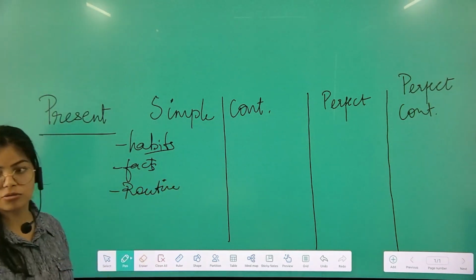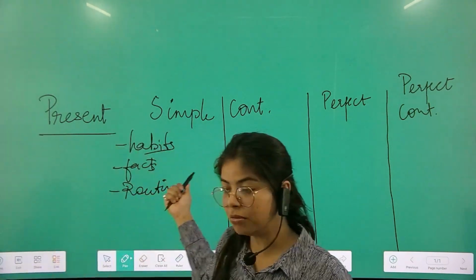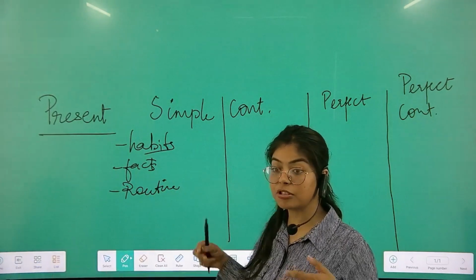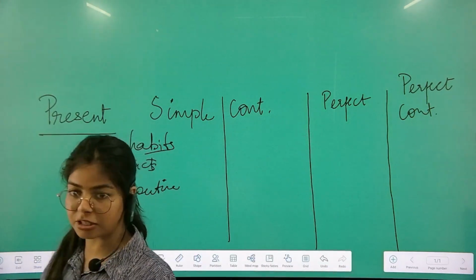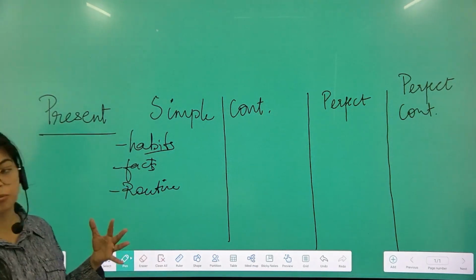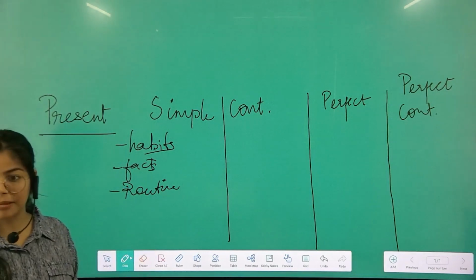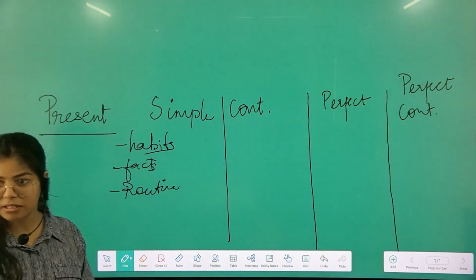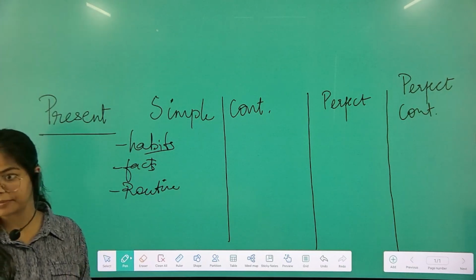Like I go to school, simple present tense. I am going to school shifts to present continuous because you're doing it as you speak. But in simple present form, it does not mean that you're not doing it. You are doing it, but the fact here is that you are doing it on a routine basis. It's your habit, right? But at present, are you doing it? Maybe, maybe not, but you do it as a habit, right?